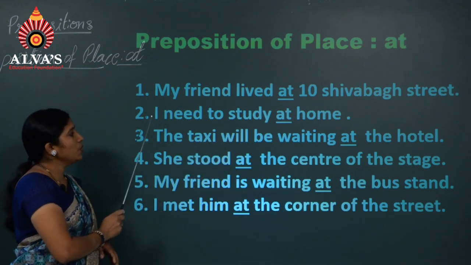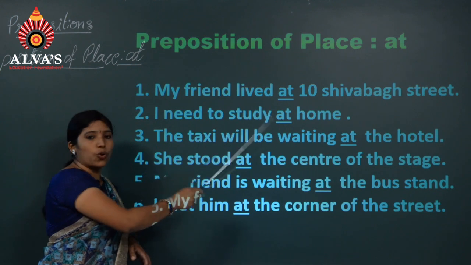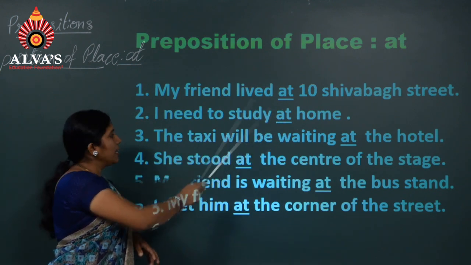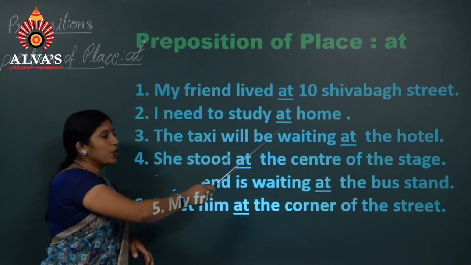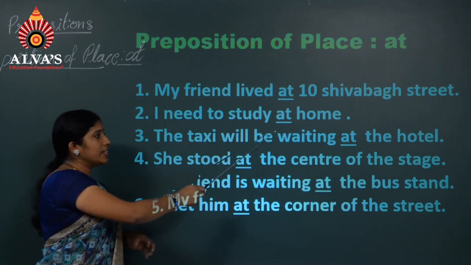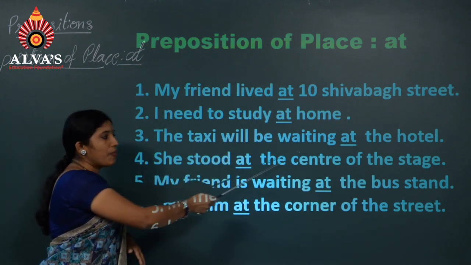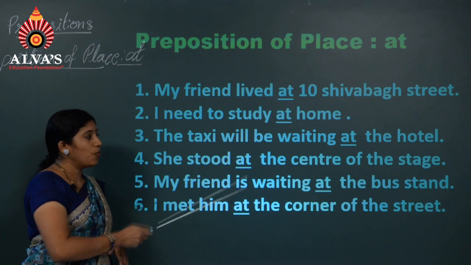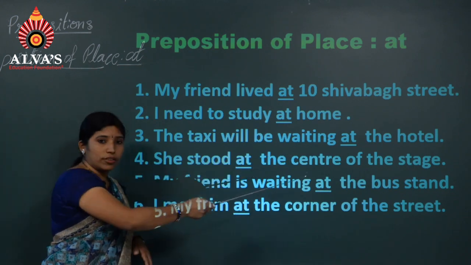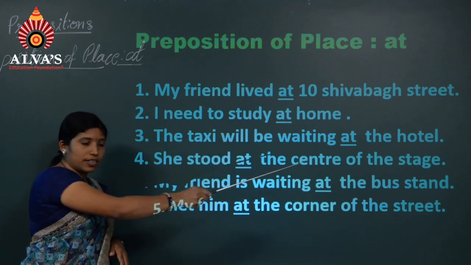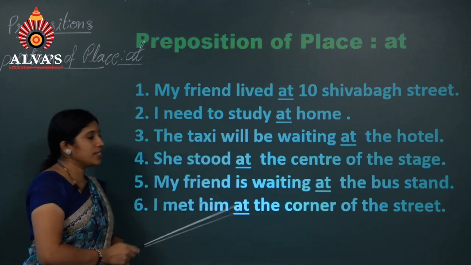Next, number 2, I need to study at home. At home, it is the preposition of place. You have to write the preposition at. It shows an exact place. Number 3, the taxi will be waiting at the hotel. Where? That is at the hotel. A specific place is mentioned here, so at is used.